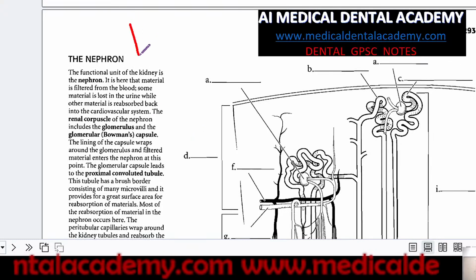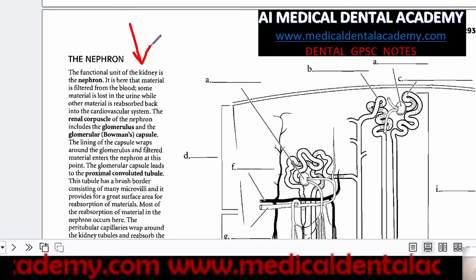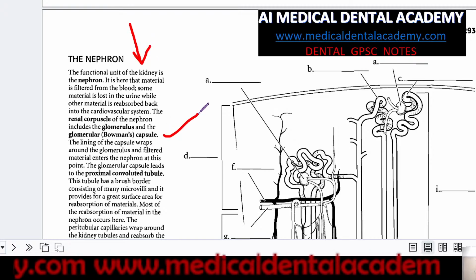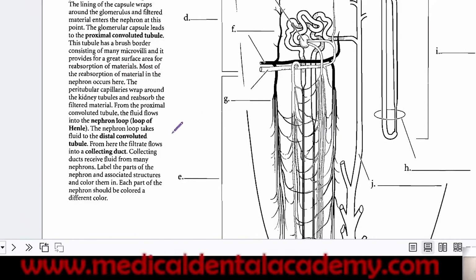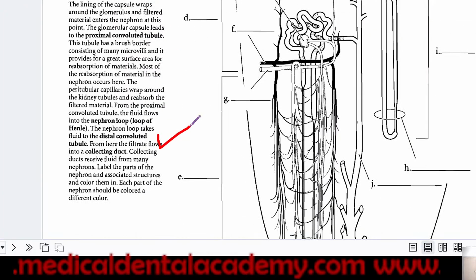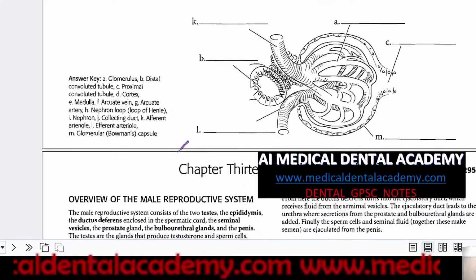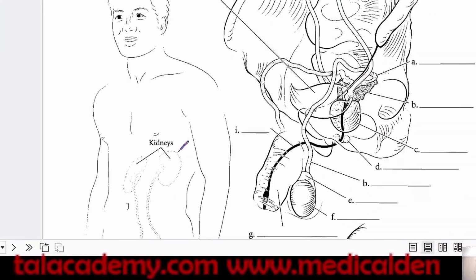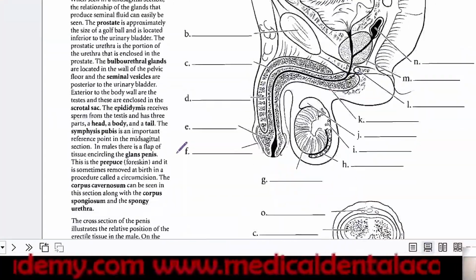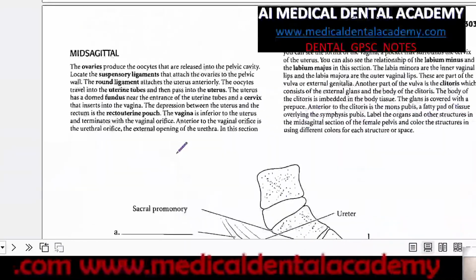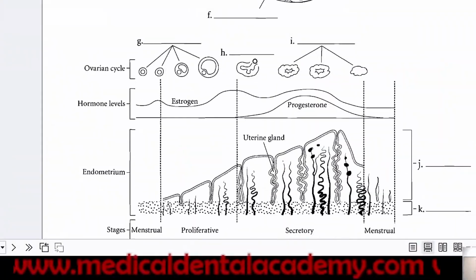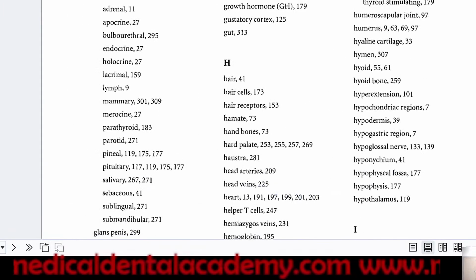Here the unit of nephron. What is nephron? What is contained in the Bowman's capsule? All will be discussed in this diagram as well as labeling. You go through this, and if you are having any difficulty, please message me. We'll be discussing a few MCQs in the next lecture.